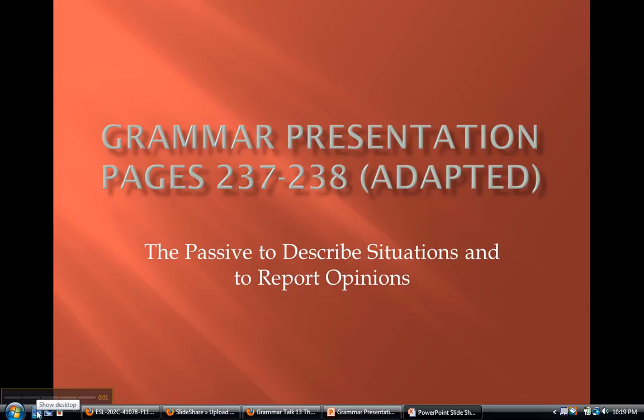Okay, now I'm talking about the grammar presentation that's on pages 237 and 238, and basically the content here is the same as what's in the book. I've made some changes in the specific examples because I'm not asking you to do that reading that's on the previous pages. But we're going to talk about using the passive voice to describe situations and report opinions.